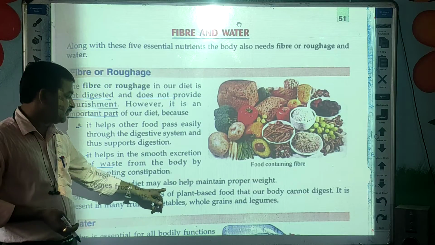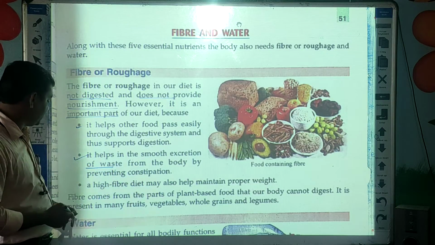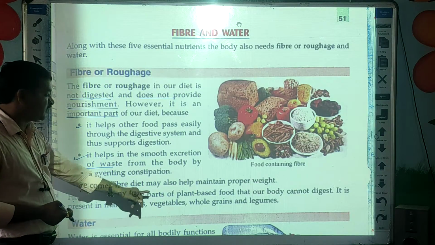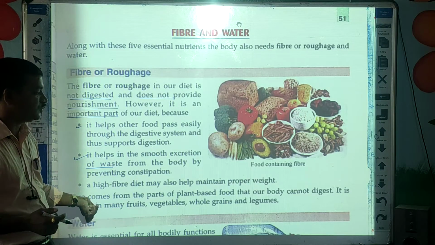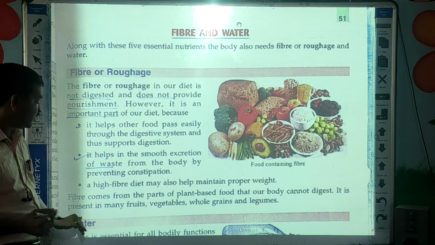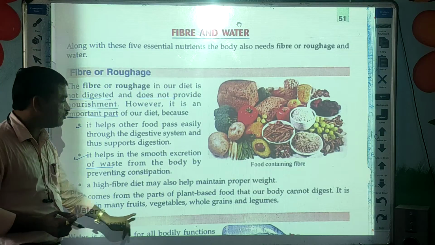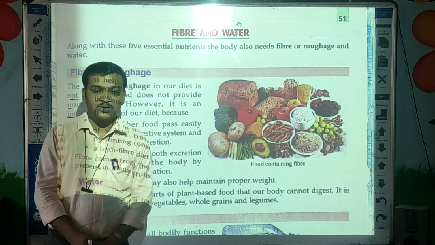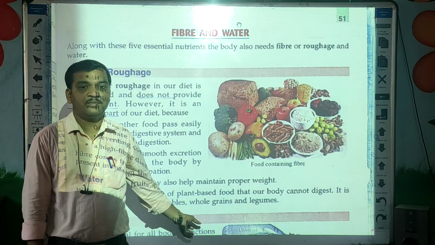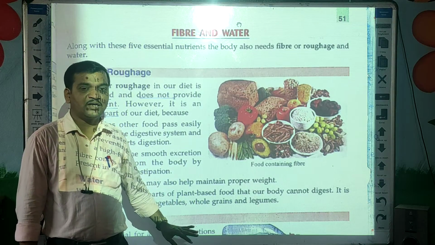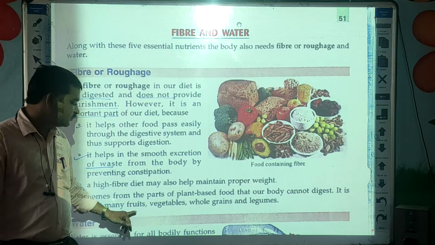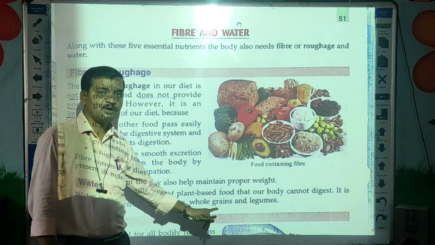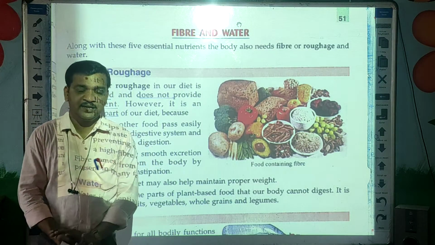A high fiber diet may also help maintain proper weight. Fiber comes from the parts of plant-based food that our body cannot digest. It is present in many fruits, vegetables, whole grains, legumes, corn. So these are the sources of roughage: fruits, vegetables, whole grains and legumes.